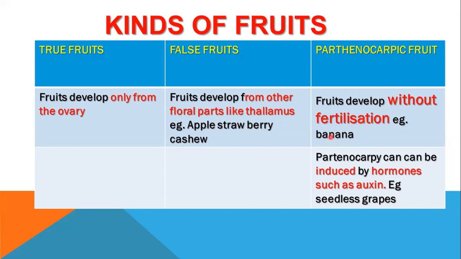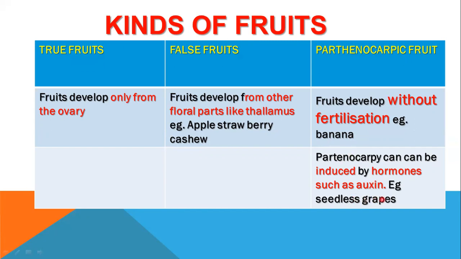For example, banana. You will not see seeds in it because seeds are the result of fertilization. So in banana there is no seed. It's a very typical and familiar example of a parthenocarpic fruit. Parthenocarpy can also be induced. Sometimes we need seedless fruits, so we can induce parthenocarpy by hormones such as auxin.